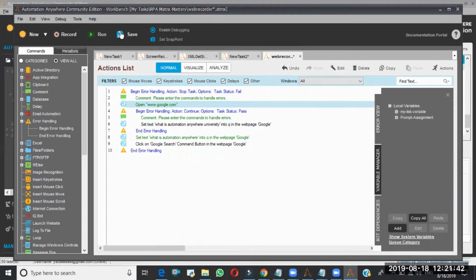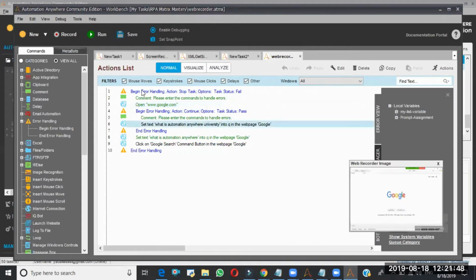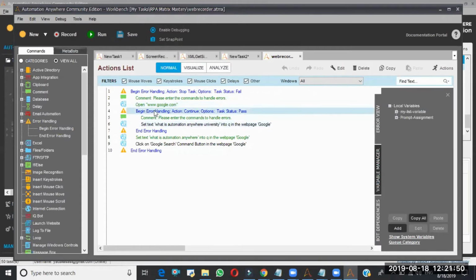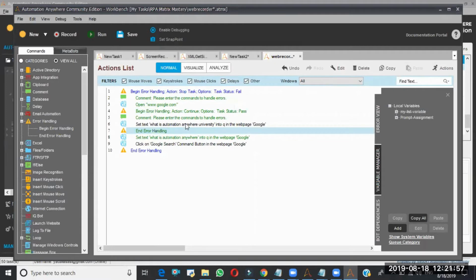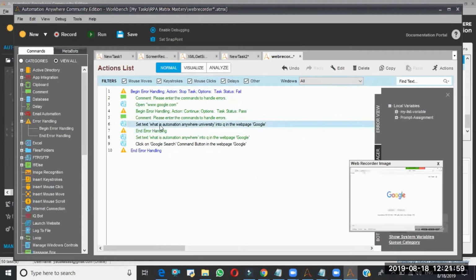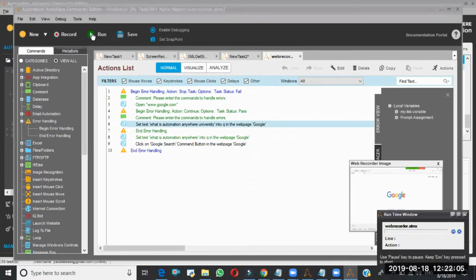I am going to run this. I'm also disabling this internal error handling to demonstrate, because this step is mandatory, not optional, for me. So I'm running this, and I'm going to get the error.